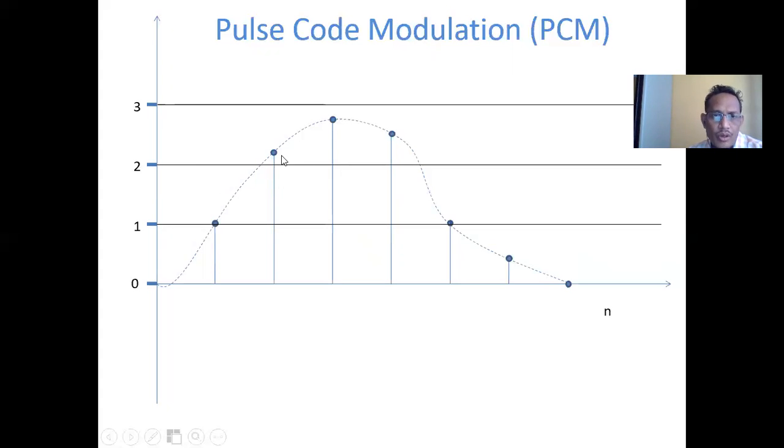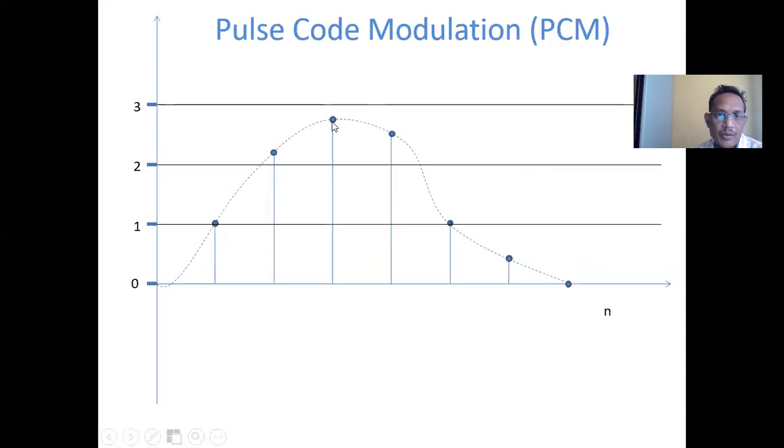Okay, now for the third case, if we look here, suppose this is a sample value of the particular modulating signal, but in this case your quantization level is above that. Approximately the voltage level is equal to 2.8. So this is at 2.8, and 2.8 minus 3 gives again a 0.2 difference, 0.2 voltage difference.